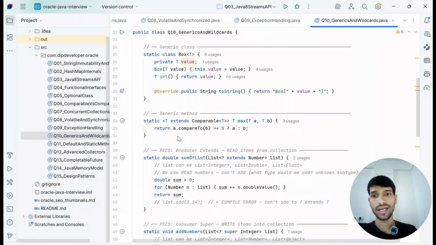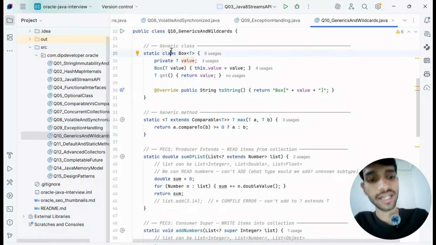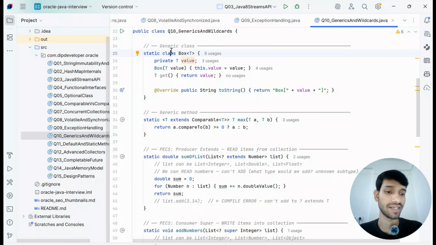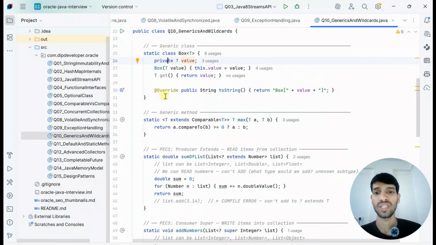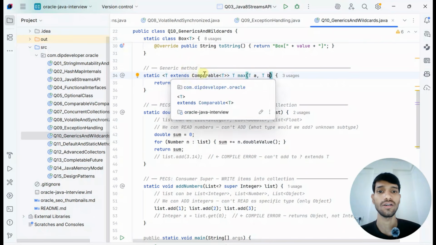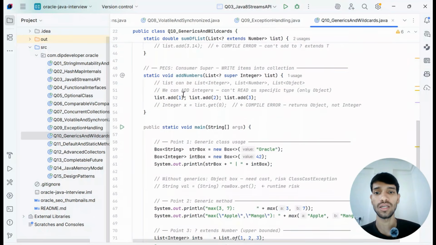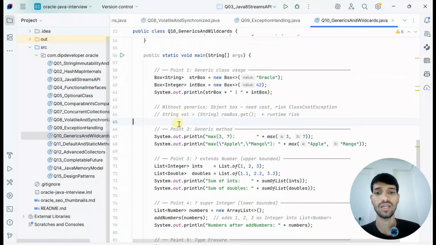So let's move to the sample code. To create a generic, they can also ask you to create your custom generic. We have this HashMap, right? So they also ask you to create this custom generic as well. We can use T, which means it will accept any type of value, maybe integer, maybe string, maybe any custom classes, employee, student, that kind of thing. And then the generic method is taking two arguments and returning one. You should understand these use cases as well and try to explain them.